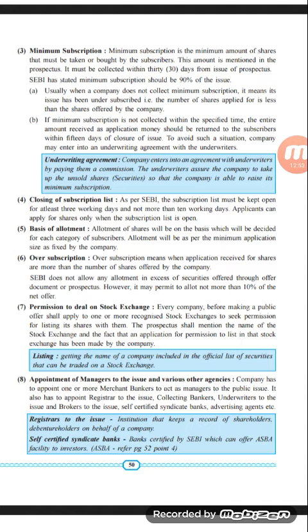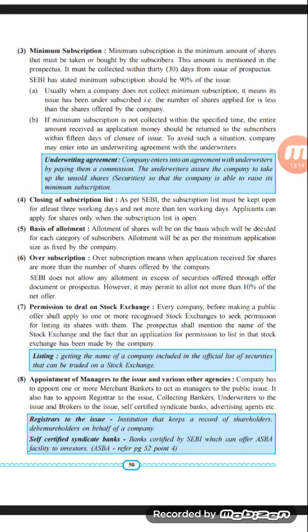Usually when a company does not collect the minimum subscription, it means its issue has been undersubscribed. That is, the number of shares applied for is less than the shares offered by the company. So usually the situation which may come is undersubscription of shares: fewer shares have been purchased by the investors than have been offered by the company.